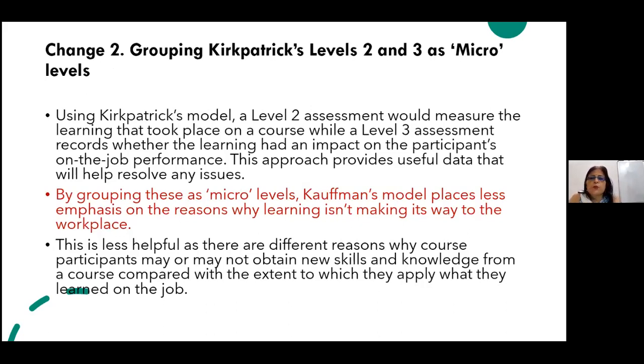But this approach provides useful data that will help to resolve any issue. By grouping these micro levels, Kaufman's model places less emphasis on the reason why learning isn't making its way to the workplace. Actually, we are not able to find out by grouping them together into just one level why the transfer of learning is not happening.